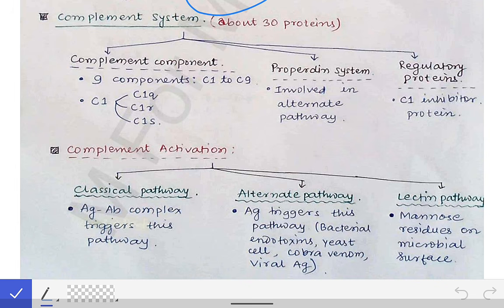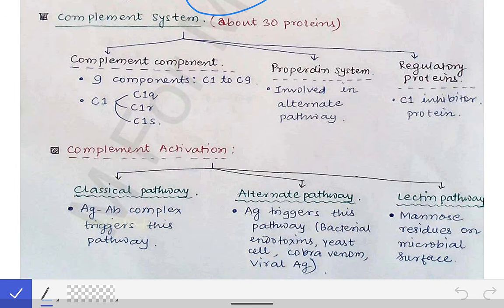Then we have regulatory proteins for the regulation of the complement system, an example of which is the C1 inhibitor protein. What does it do? This C1 inhibitor protein breaks down the C1 complement protein into C1q and the C1rs components, so that the classical pathway of complement activation cannot occur, and thereby it inhibits the classical pathway. So it regulates the complement system. These are all together the proteins which come under the complement system.